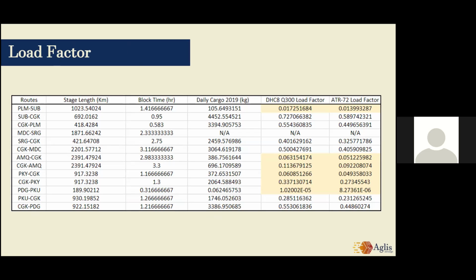The following shows the load factor data from both aircraft candidates that will be analyzed, where the data of daily cargo per 2019 has been multiplied with the market share percentage, which is 20%. The columns highlighted in yellow show the routes that have very low load factors per day. It can be seen that the load factor of DHC-8 has a higher value due to a smaller maximum payload compared to ATR 72. Next, please.